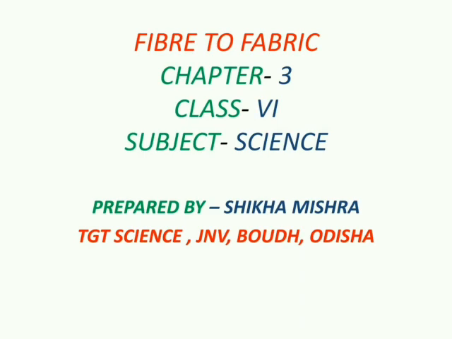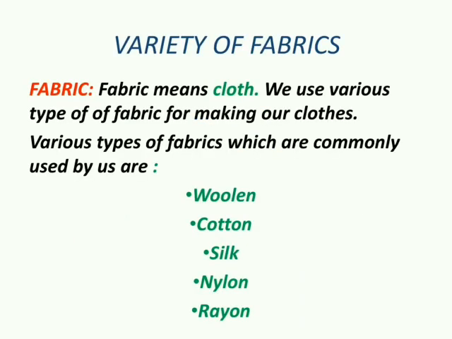Before starting this chapter, firstly we will discuss the different uses of clothes. Clothes cover our body and protect us from different weather conditions or even from insect bites. Are you thinking why we are talking about clothes? Because we use various types of fabric for making our clothes, school uniforms, shirts, pants, saris, shawls, bedsheets, etc. Even a school bag and gunny bags are made from a type of fabric.